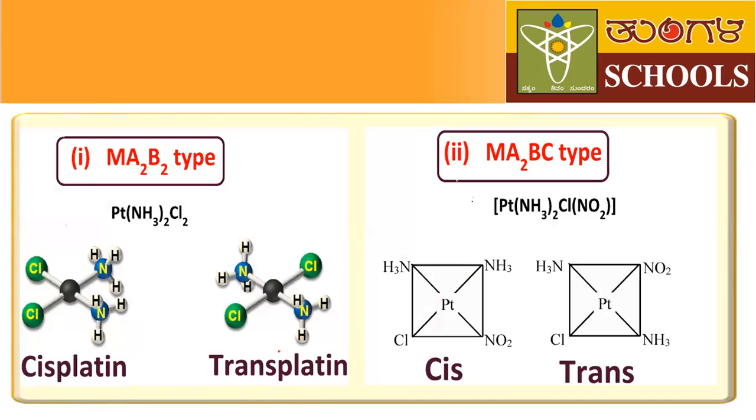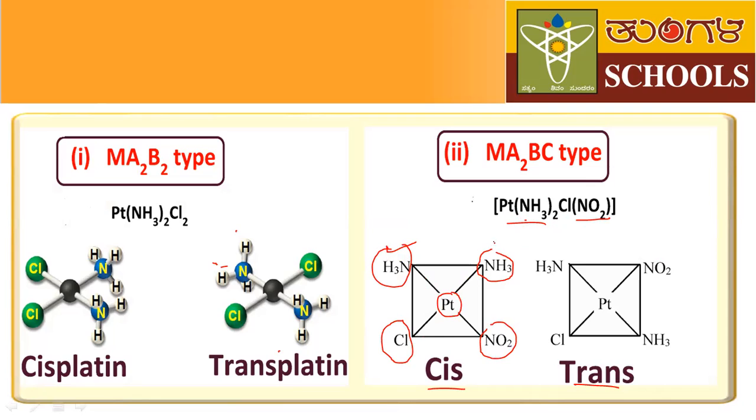Okay, this is the example for Ma2BC. Here also in type of Ma2BC square planar complexes, there are two isomers possible. One is cis, another one is trans. Now you just write the structure of this compound here. What is the central metal atom? Platinum is central metal atom. And how many amine groups are attached here? Two amine groups. Next, how many NO2 groups are there? Only one NO2 group you attach here. Next, one chlorine.